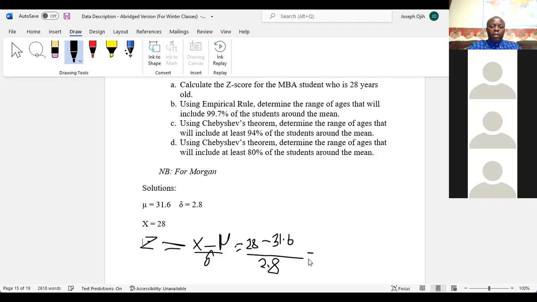Now we can put this in our calculator. So we have 28 minus 31.6 over 2.8.